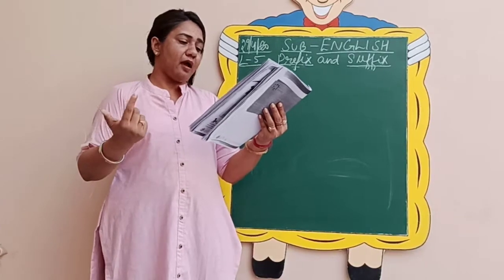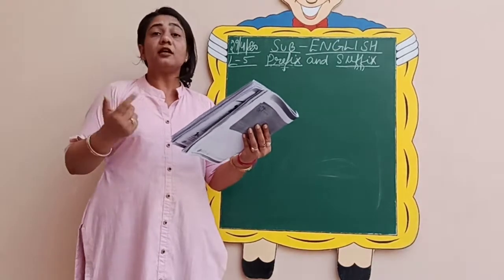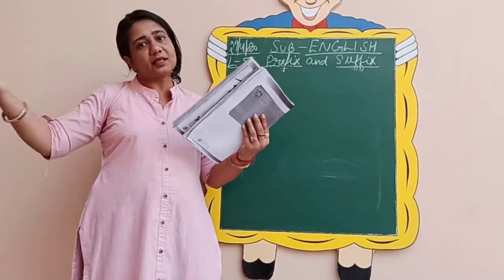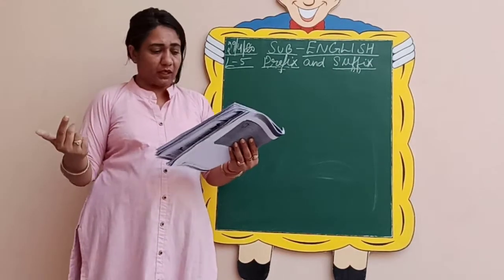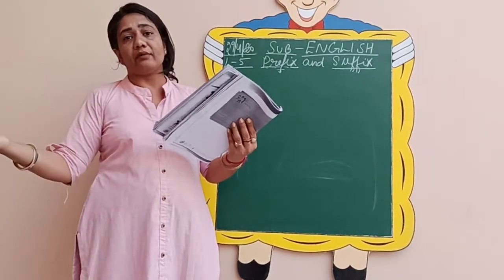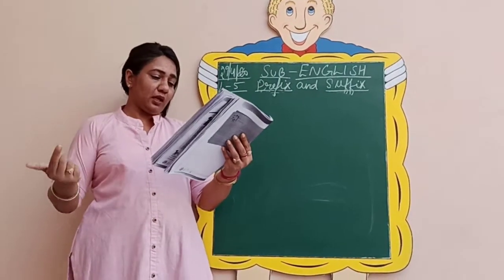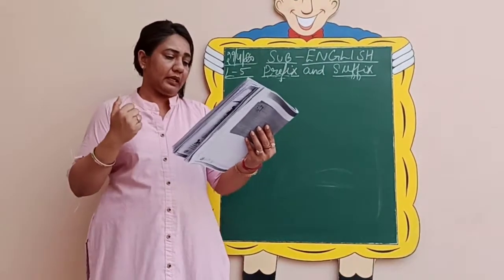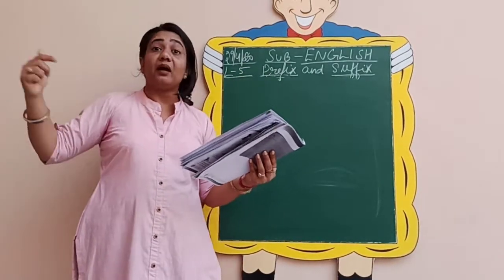Then we have less. It is always used as a suffix. If I take a main word, power, and I add less, L-E-double-S, at the end as a suffix, what does it become? It becomes powerless. And what is the meaning of powerless? That is without power. One person who doesn't have the power, he is without power. We call that person powerless. So this way you come to know the meanings of the words that you were not familiar with in the beginning. So then you have joy, and if I add full at the end, it becomes joyful.